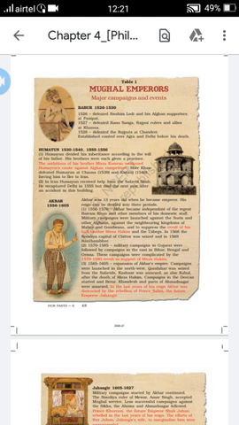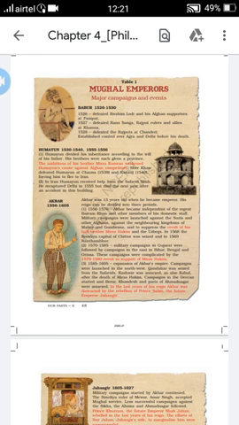Later on, the Afghan chief Ghaghra was defeated by him. In a short time he conquered a number of territories, from the Himalayas to the Indus, and Bihar.